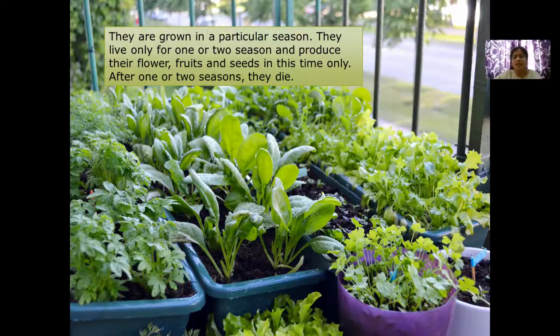They die in the sense they lose their functions, their leaves become dry, their leaves become yellow and start falling off. So I'll read for you once again. They are grown in a particular season only. They live only for one or two seasons and produce their flowers, fruits and seeds in this time only. And after one or two seasons, they die.